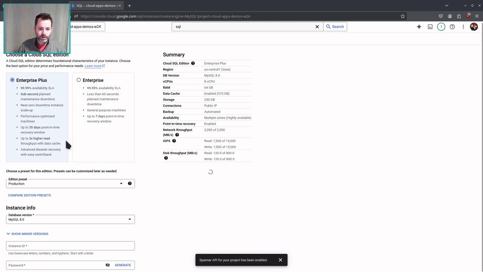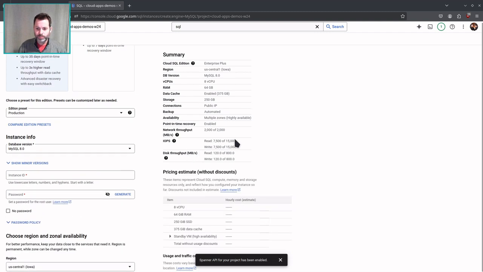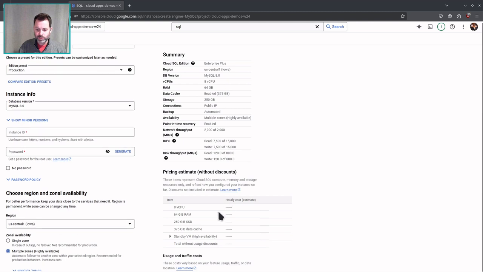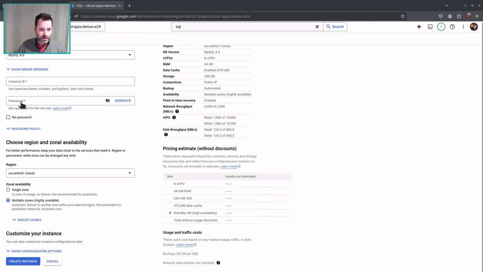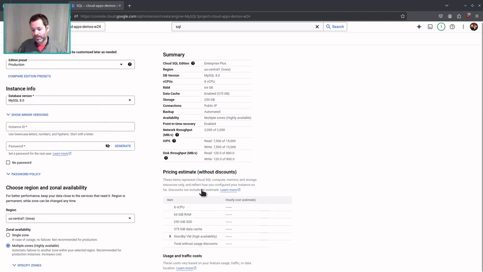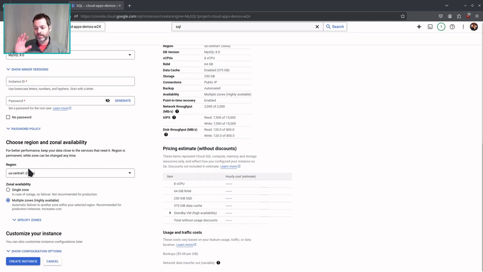Okay, so enterprise production. So here's all of our standard usage cost things. I'm not going to set this up right now because I just want to show you what happens. This would be very similar to setting up a compute instance where you create the instance and then you install stuff to it.